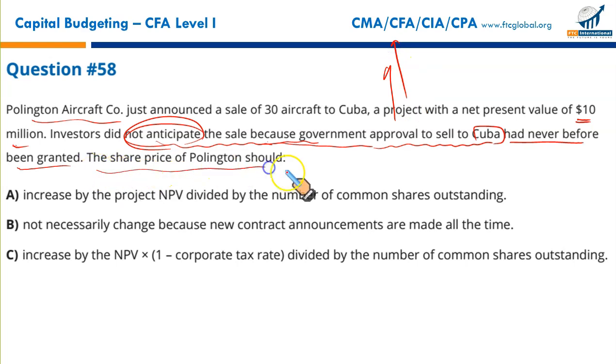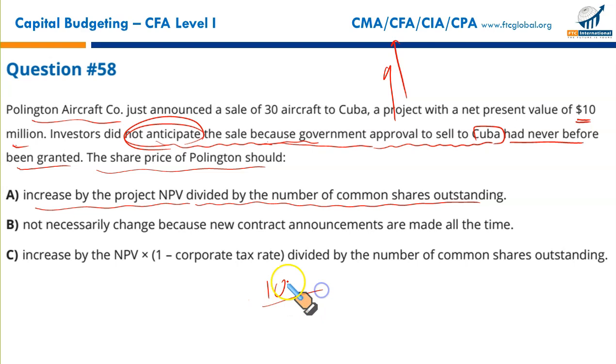The share price of Pollington should increase by the project NPV divided by the number of common shares outstanding. Let's say there are 5 million shares outstanding, 10 million is the NPV, 5 million are the shares outstanding. So the share price is expected to go up by $2. That's the right answer. We should go on, but let's discuss why not B or D or C.